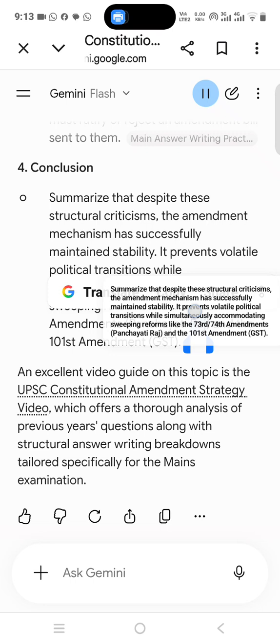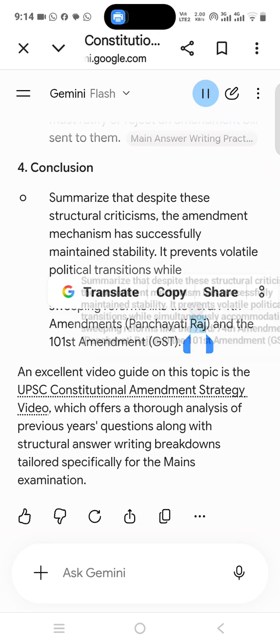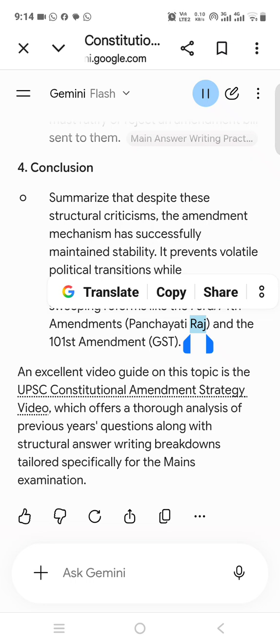7. Body paragraph 2, major criticisms of the procedure. No state initiation. The power to initiate amendments rests solely with the Union Parliament. States cannot propose amendments. Absence of joint sitting. A crucial amendment can easily be blocked by the Rajya Sabha, even if the Lok Sabha passes it unanimously, without an avenue for joint resolution.